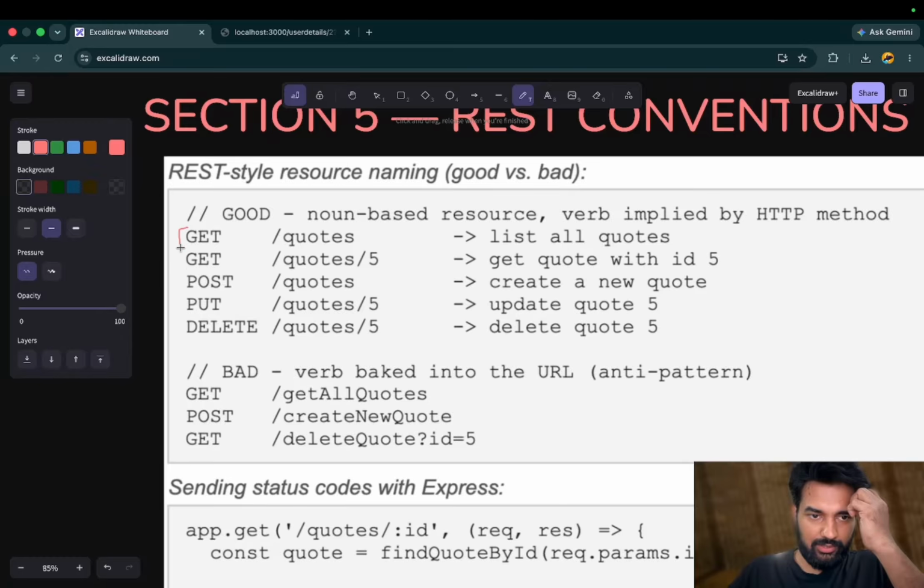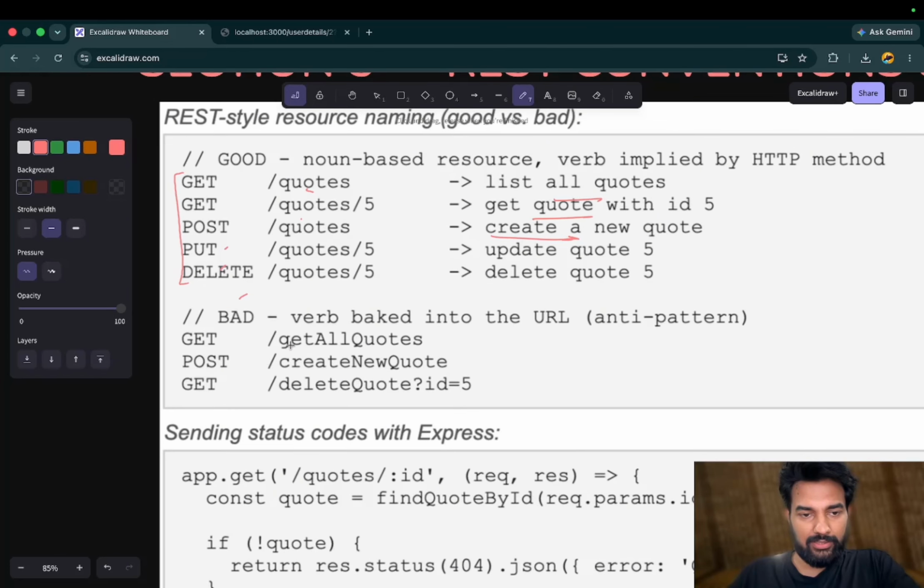Here we have the good ones: we are using GET to list all quotes, and GET quotes with the ID. If you are creating something, then POST is used, and likewise if you are updating or deleting. But say you have written get all quotes in the URL, and here create new quote, which is POST. This naming convention is not that good. Here the URL is the same, quotes, and the method, POST or GET, is what changes. So it is kind of standard. That's why one is called the noun and the other is called the verb.